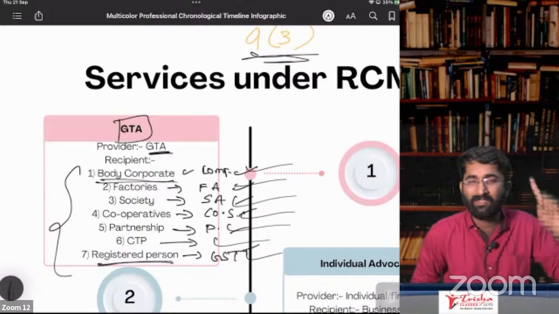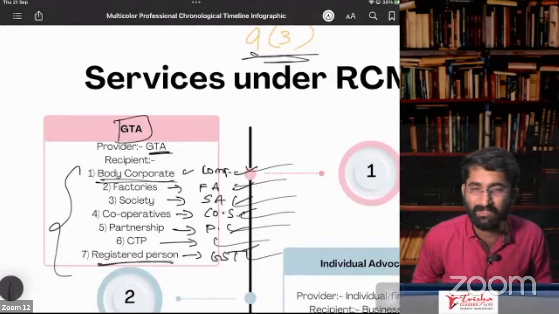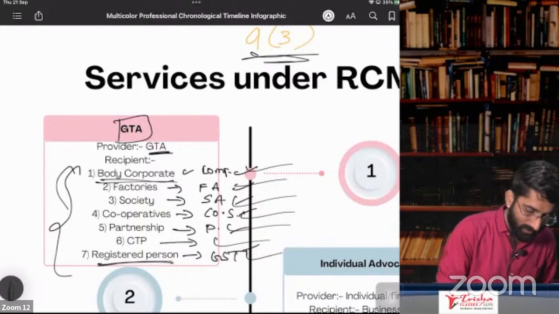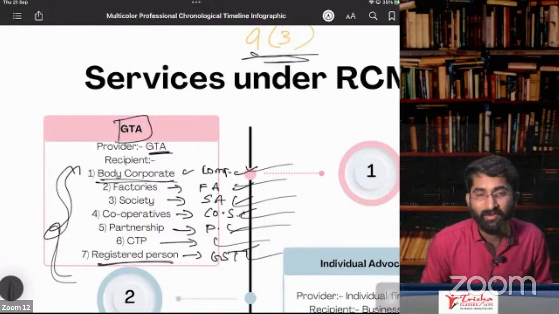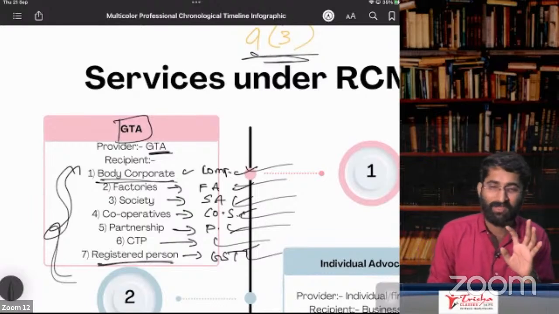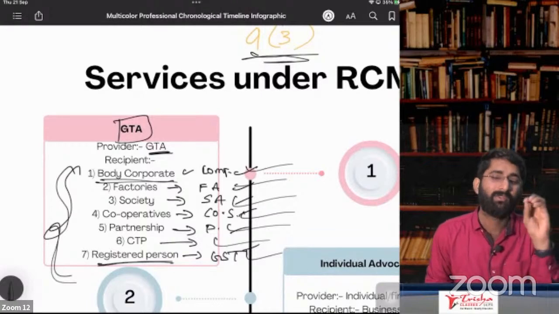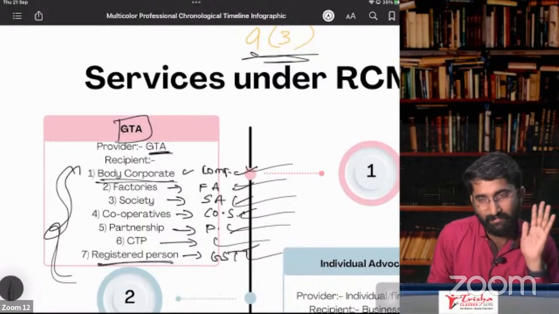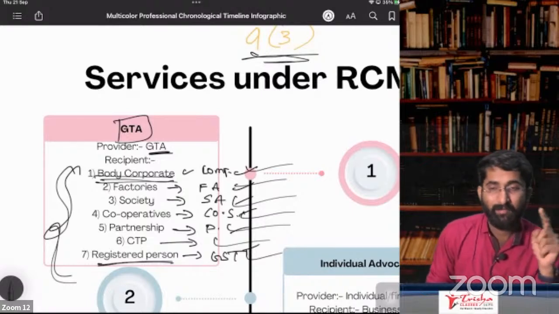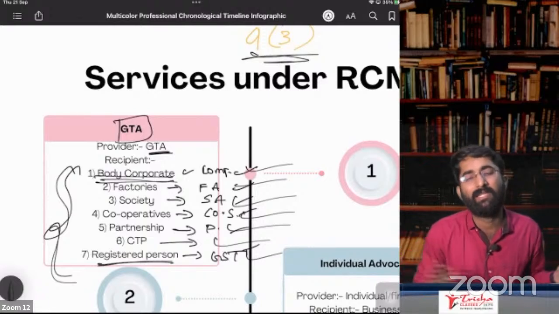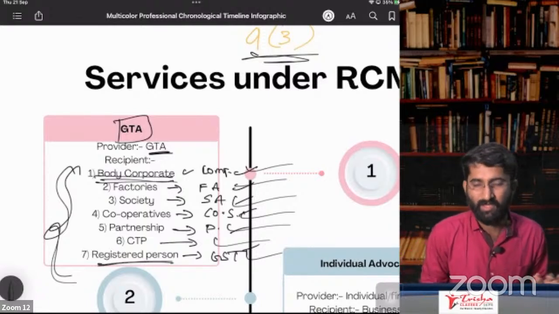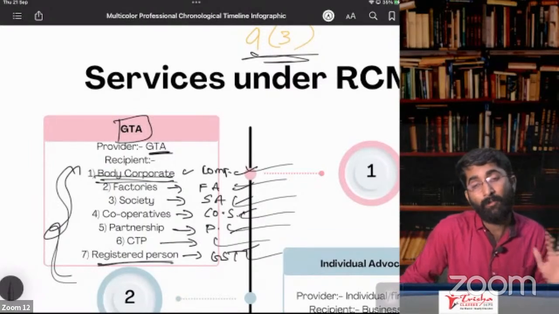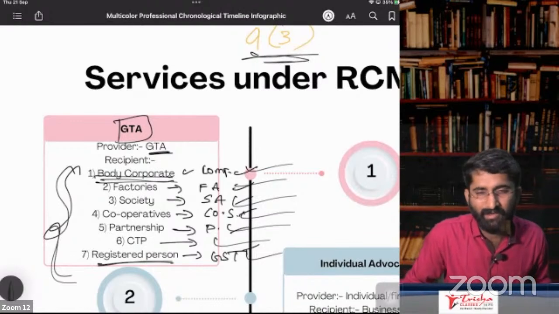Exempt it is. In the exemption notification, in the exemption chapter, you have discussed this. Correct? See, if you don't belong to any of these cases, then who are you? In that case, you are an unregistered person. You are not required to take registration and you are not required to pay under RCM. That is exempt. Now if you are a factory, sir, I am a company. I have a company. My turnover is less than 20 lakhs, sir. Is it possible? Yes, possible. In that case, I don't opt for registration. I am an unregistered person, sir.